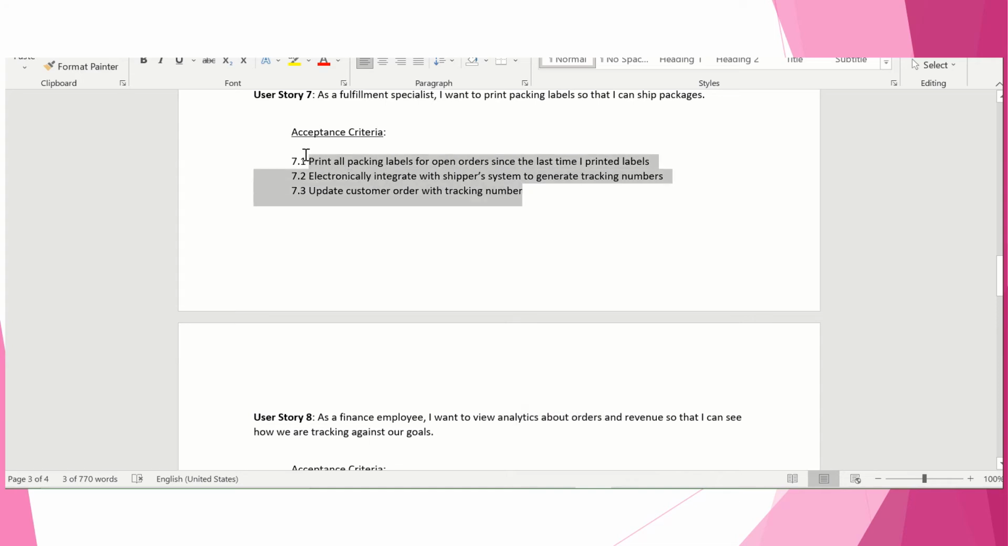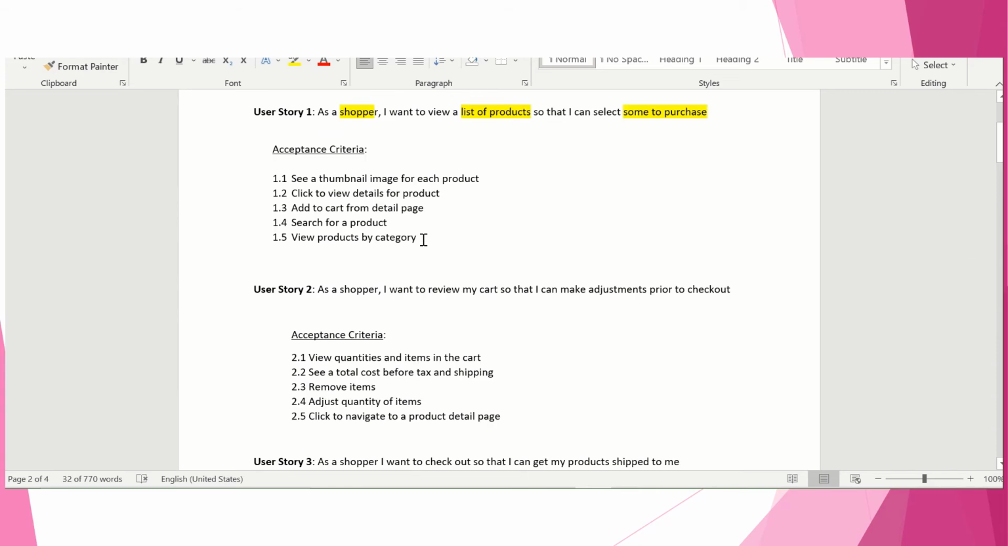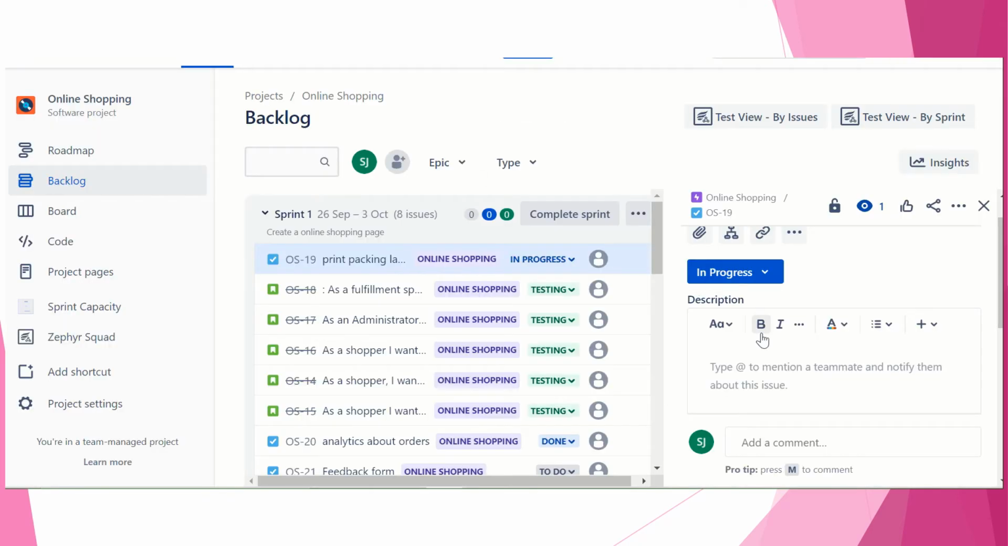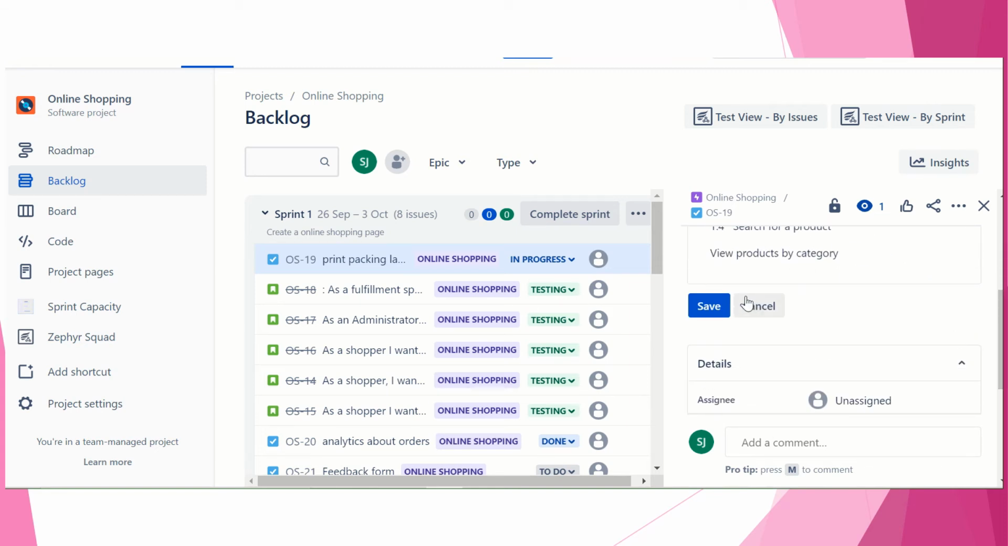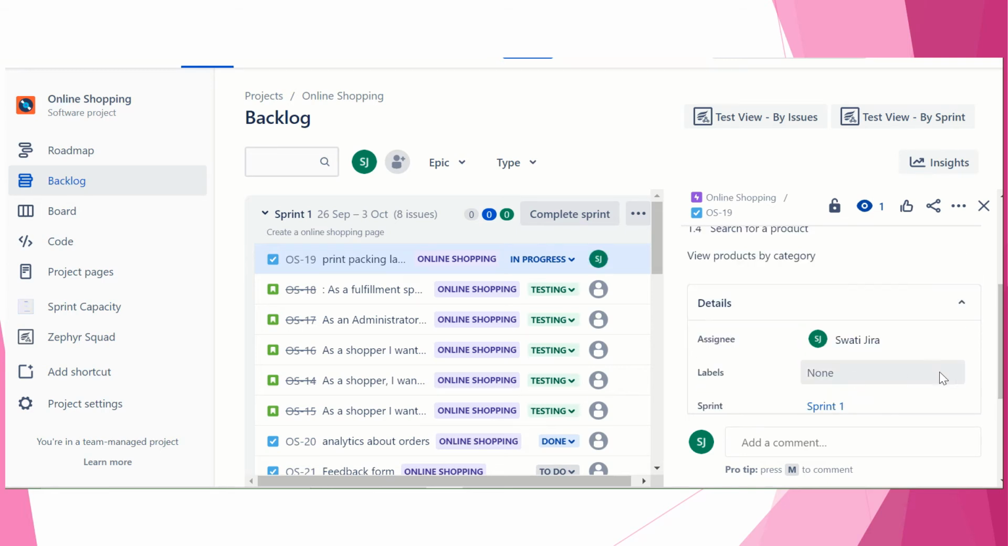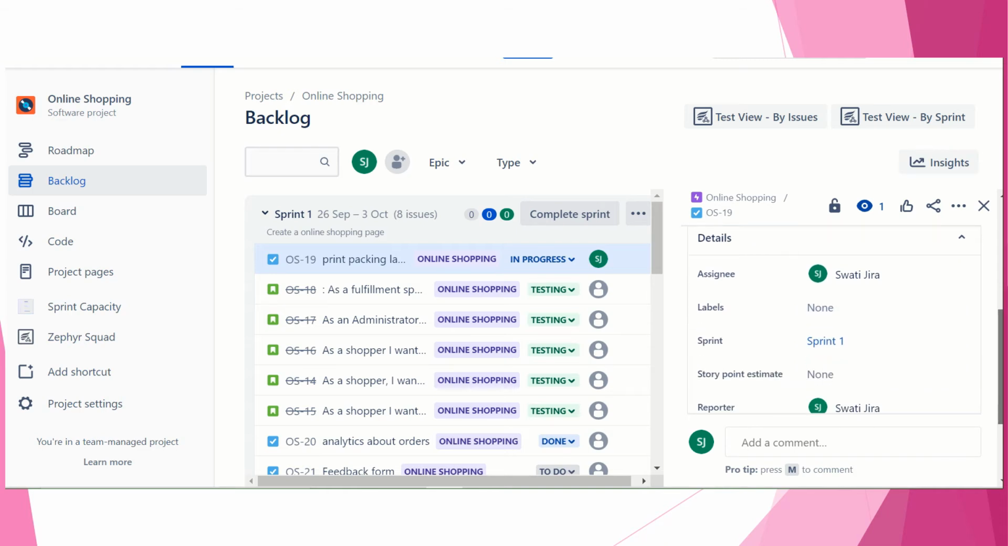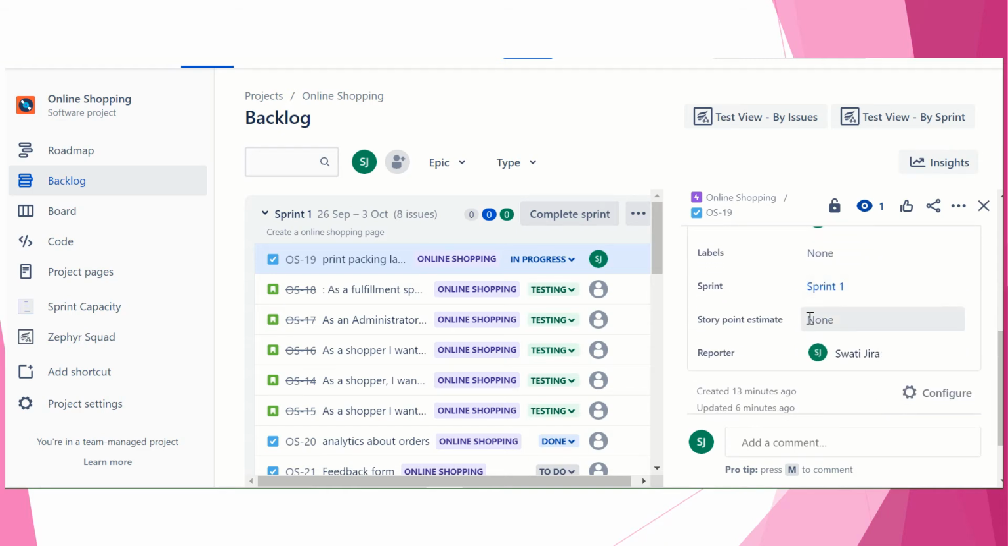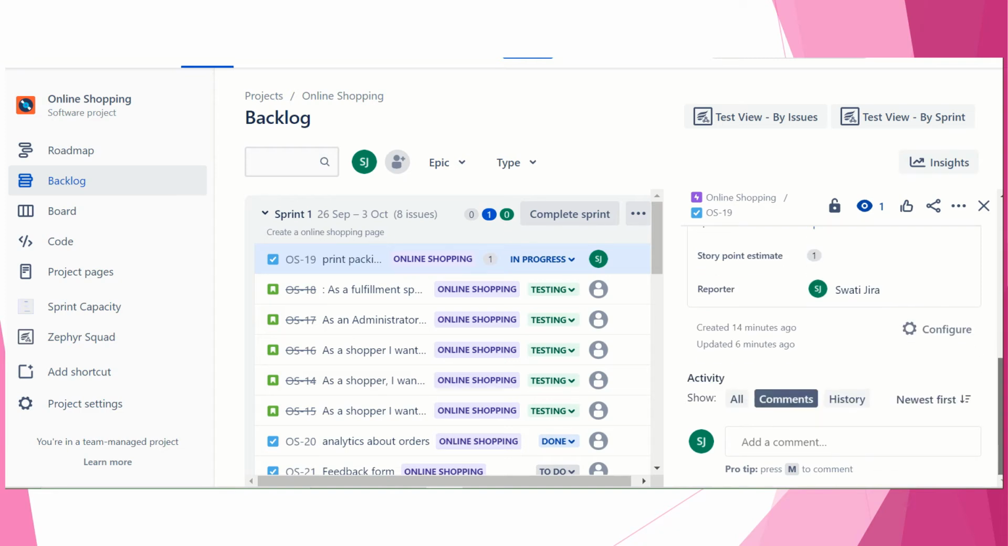So let's quickly give. This is your seventh one. I will quickly go here and give the description. Okay, I will save this and assign. If you want, you can give a label; if you don't want, we don't need it. It belongs to sprint one. Story point you can give, say, 3. Or let's say this is a task, so we will give 1, based on the complexity.